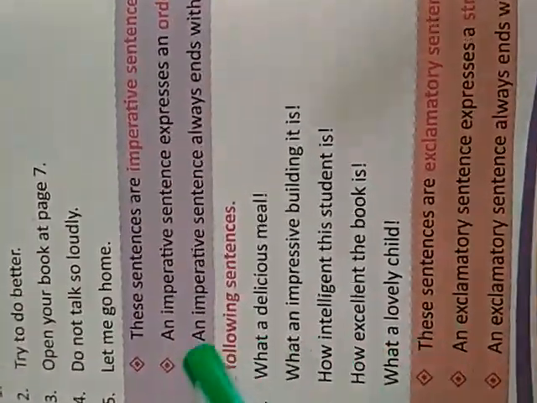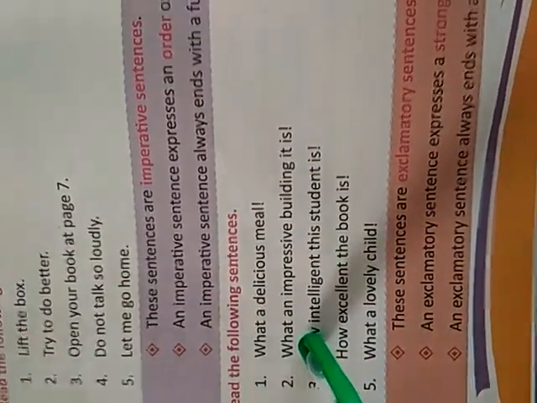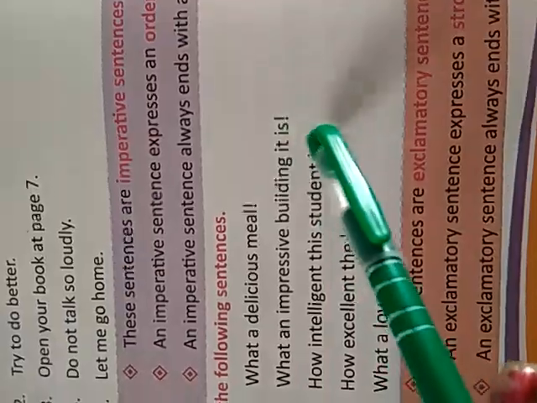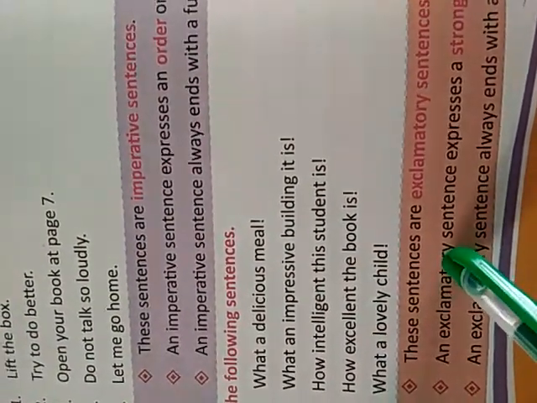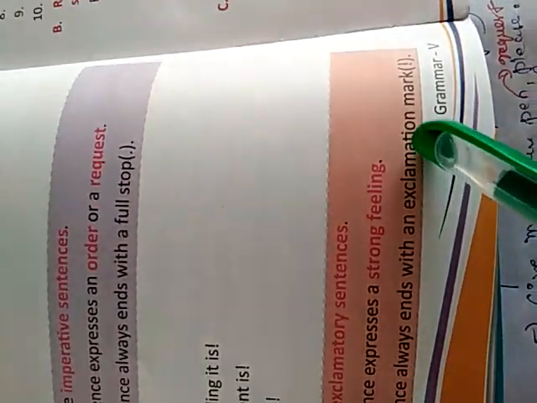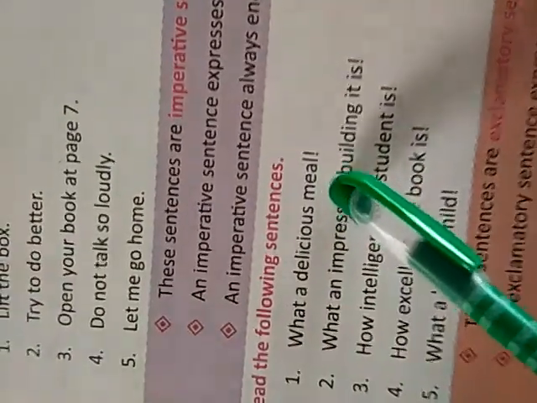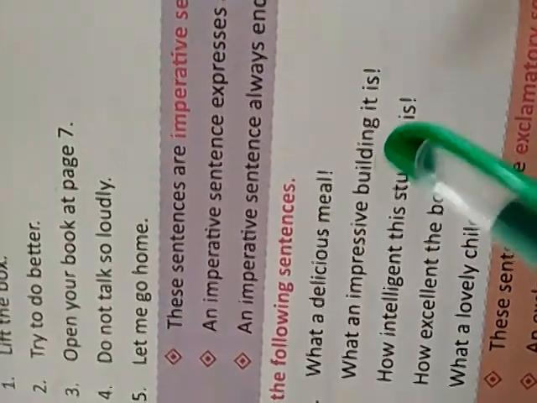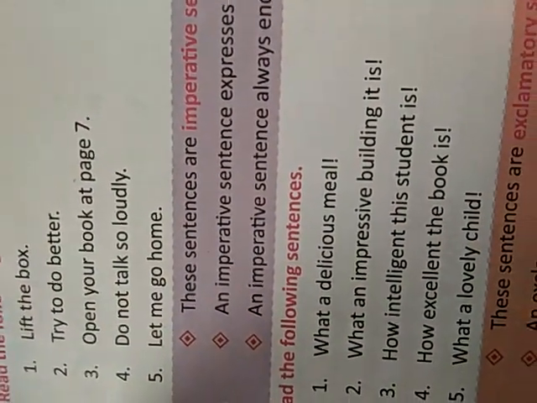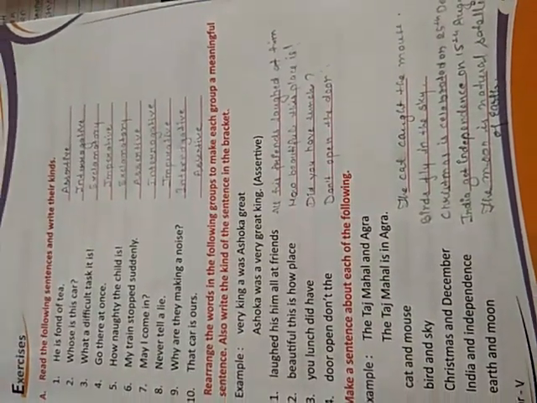Read the following exclamatory sentences. These are exclamatory. How can you recognize them? With the exclamation mark. An exclamatory sentence expresses a strong feeling or emotion. It always ends with an exclamation mark. What a delicious meal. What an impressive building it is. How intelligent this student is. Okay, I hope this is clear for you. Good luck everyone. Best of luck.